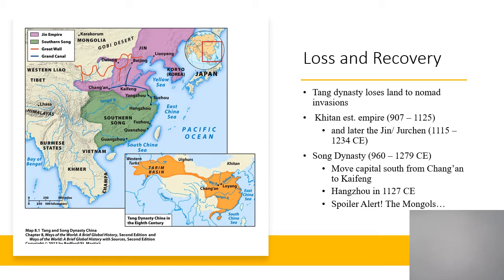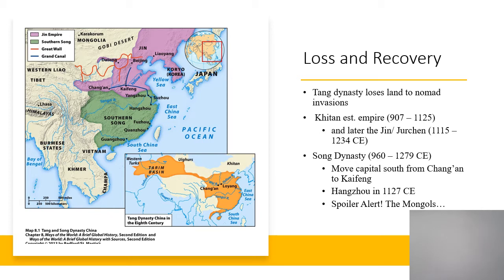And these two empires essentially are the Khitan, or the Western Liao dynasty, as the Chinese called them. The Khitan were a people similar to the Mongols, right? Nomadic peoples that conquered northern China and established this empire for about a century or so, from 907 CE to about 1125.